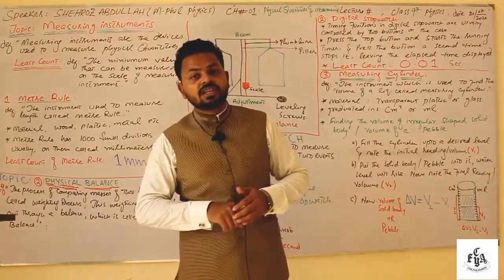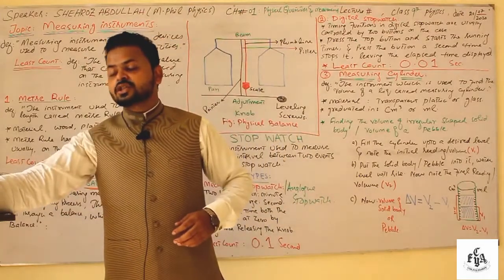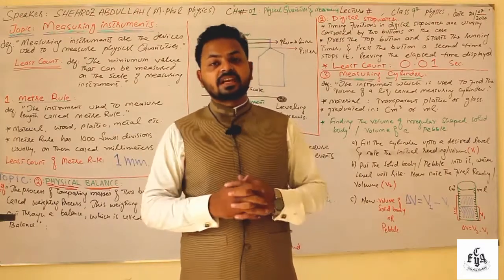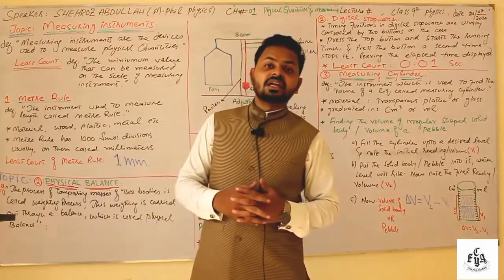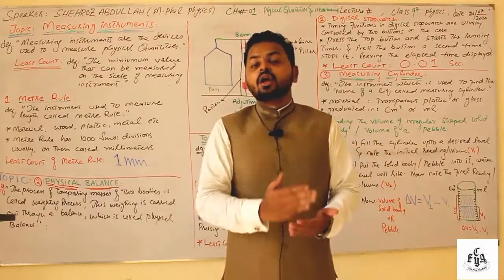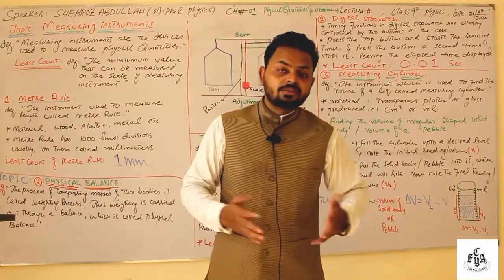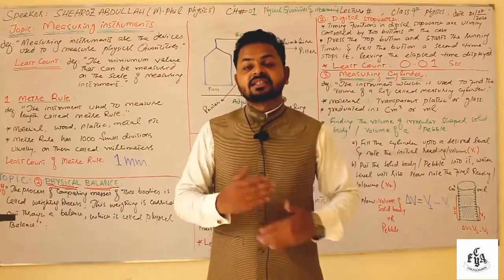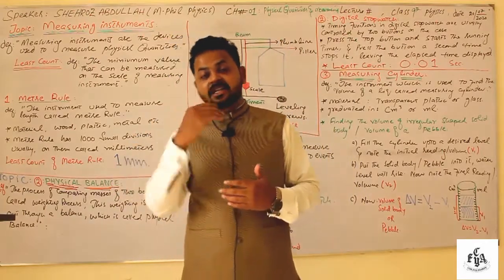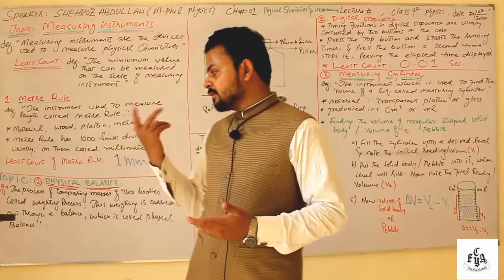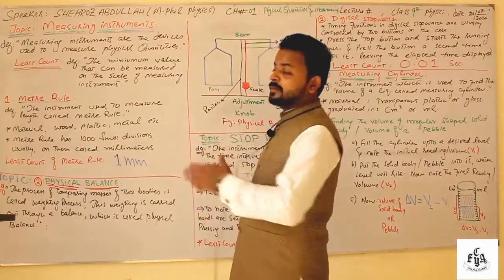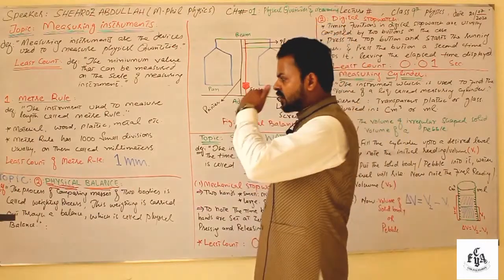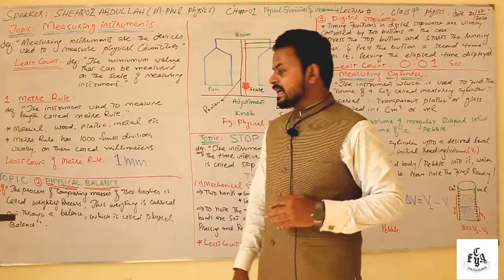Those instruments which are used to measure physical quantities are known as measuring instruments. There are different measuring instruments. The first is the meter rule. Meter rule is the instrument which is used to measure the length of a certain body or an object. It is basically made up of metal, plastic, or wood. It is graduated in inches, centimeters, and also in millimeters. It usually has 1000 divisions. The least count of a meter rule is 1 millimeter.